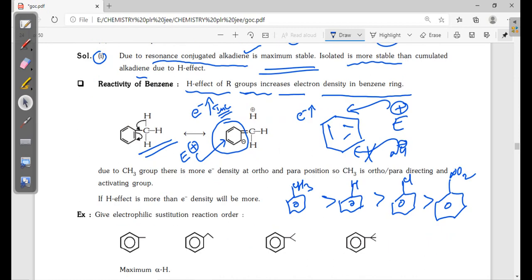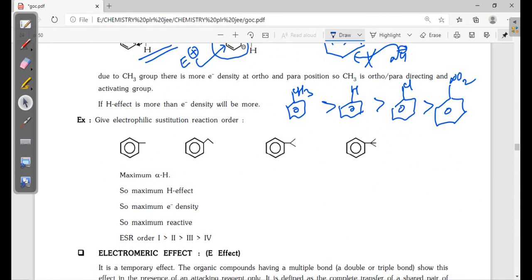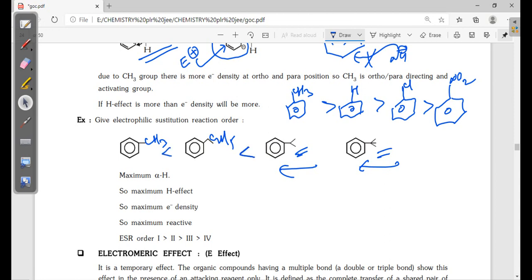In the case of alkyl benzenes, which is the maximum? Here CH3 is there, C2H5, then bigger alkyl chains. Obviously these donate more electron density to the benzene ring, so the reactivity increases.